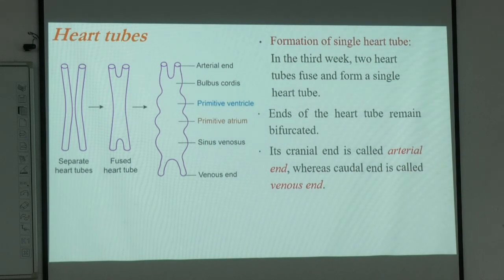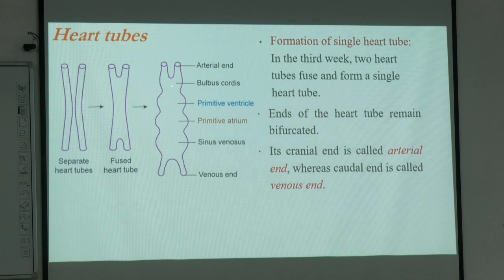Now with time, with the triggering from the same endoderm tube, the pharynx, the tube goes on to form a sequence of constrictions and dilatations. So the tube which is fused over here, with further stimulation from the developing pharynx, goes on in a series craniocaudally, forming some dilatations and some constrictions. If you see the dilatations, you can count 1, 2, 3 and 4 dilatations, and in between we have the constrictions. These constrictions and dilatations define the future heart development.